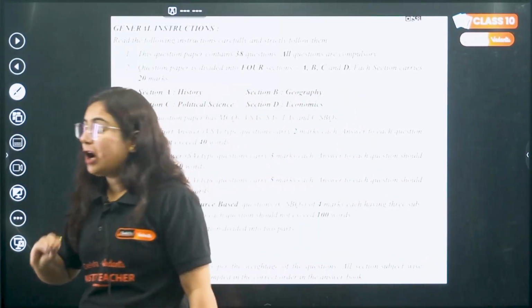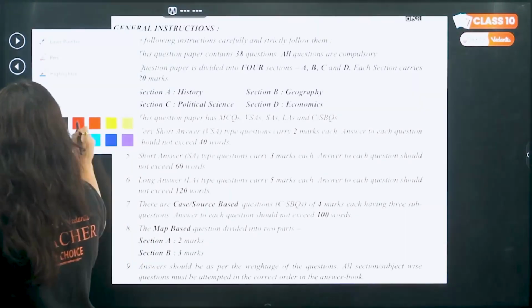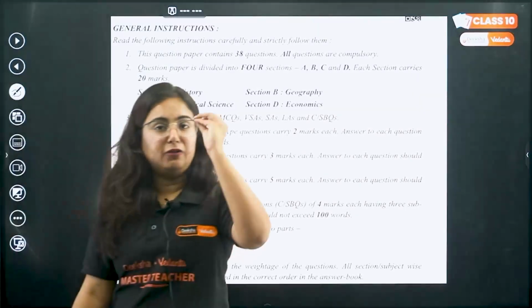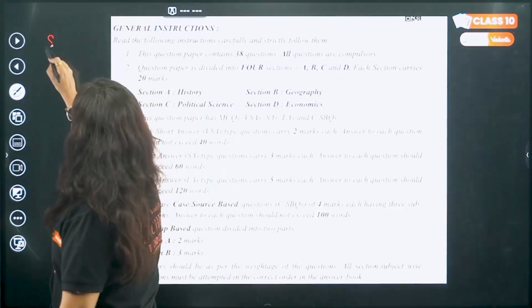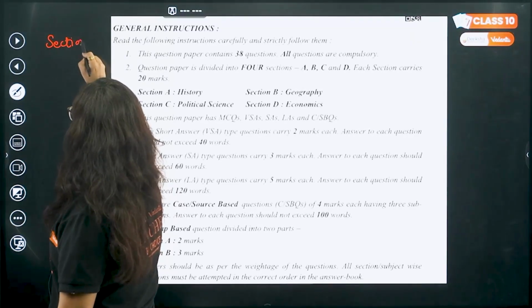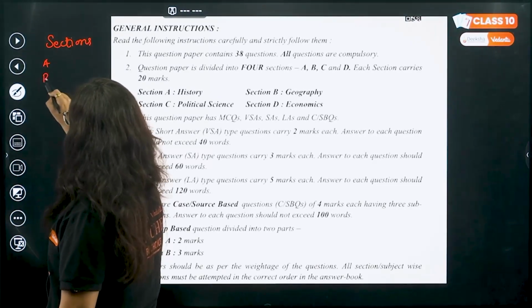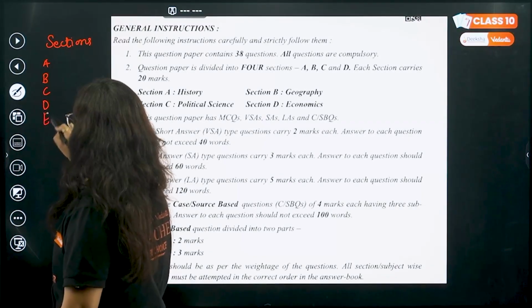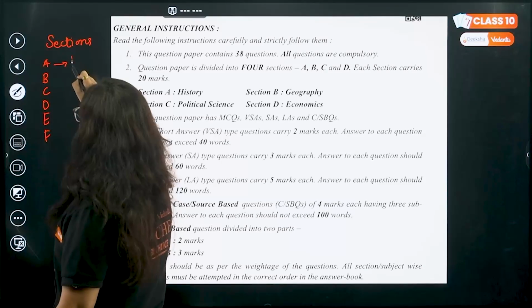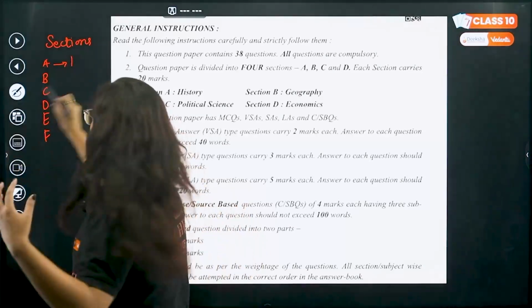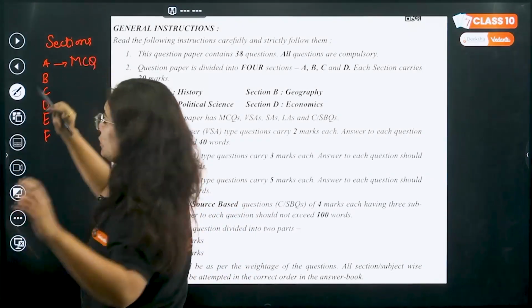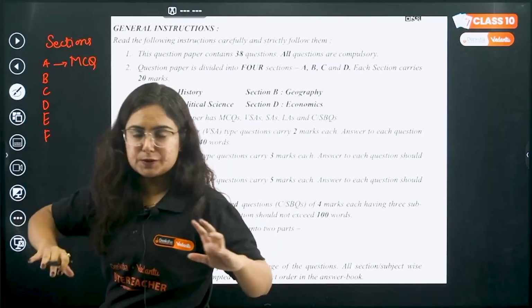Right? Up till now, what was happening? The sections were divided on the basis of marks. For example, there were sections like section A, section B, section C, D, E and F. Section A had 1 marker questions, that means all MCQs were in section A. There were 20 marks.